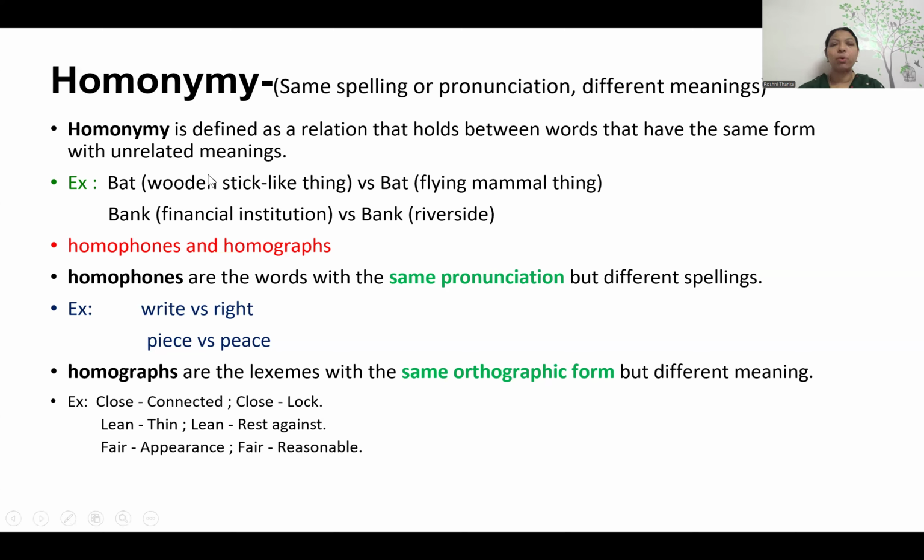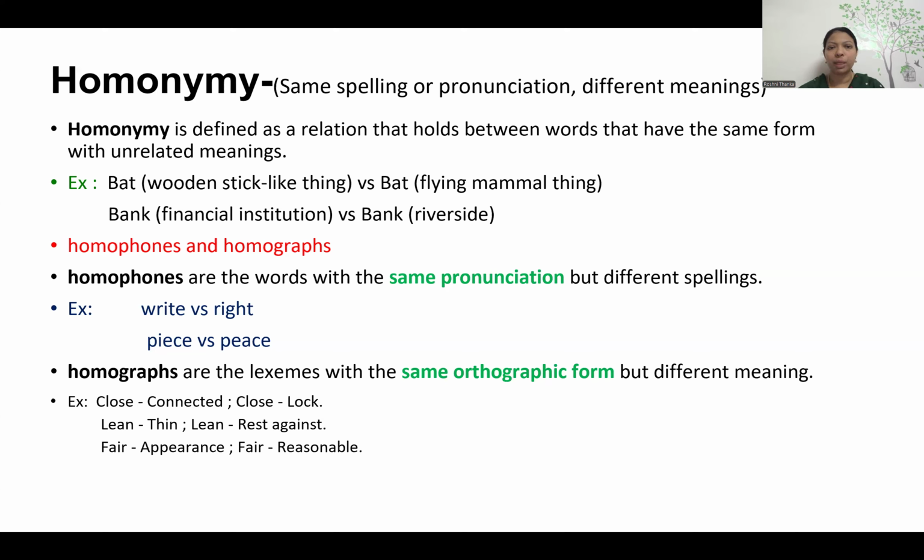So in homonymy, we have two kinds: homophones and homographs. What are homophones? Same pronunciation but different spelling. Homonymy means maybe having the same spelling or pronunciation, but the meaning is exactly different.